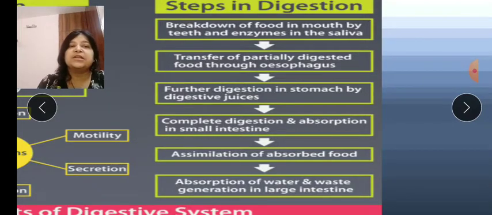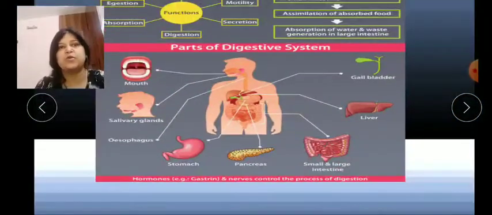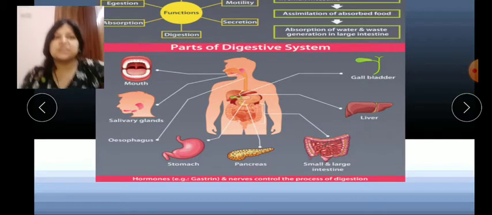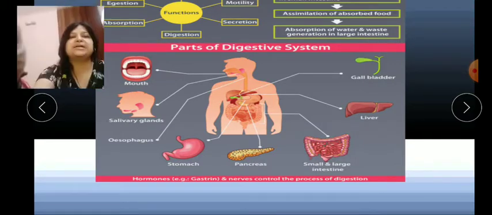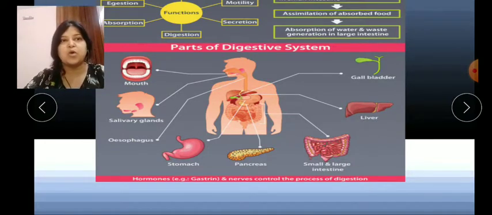Then the waste material is segregated by the large intestine. Okay, so absorption of extra water and waste is collected by the large intestine, and through the anus they remove it from our system. So in this diagram you can see there are so many organs. Mouth is there, salivary glands are present. I will explain now, I will show you the picture. Esophagus is there, which is the food pipe. Stomach is there, pancreas is there, small and large intestine is there, liver is there, gallbladder is there.